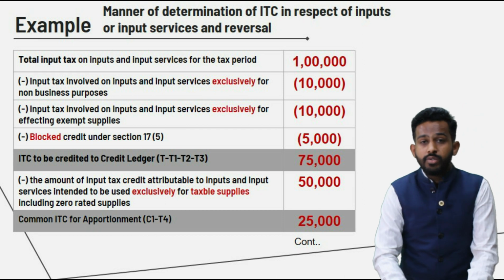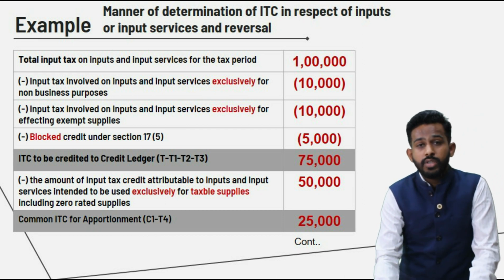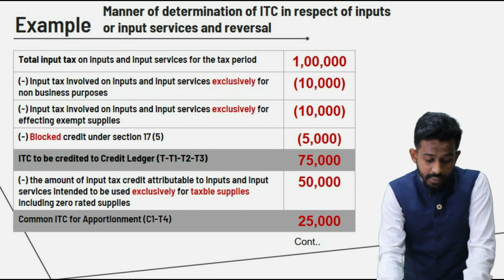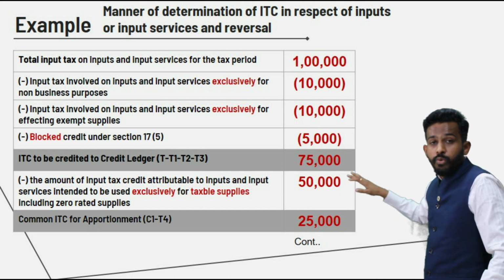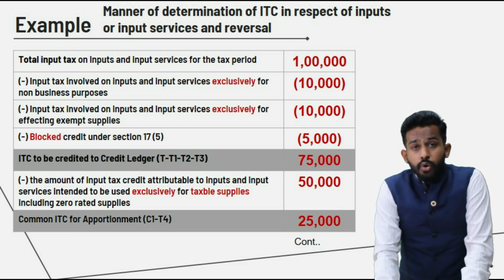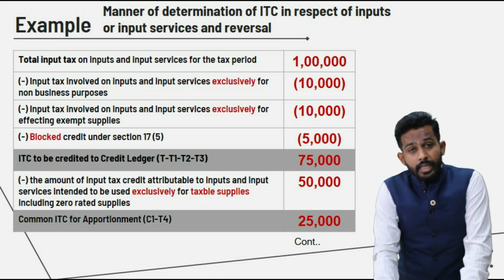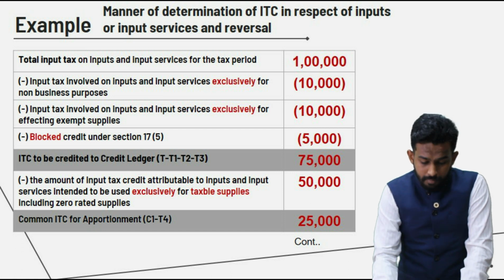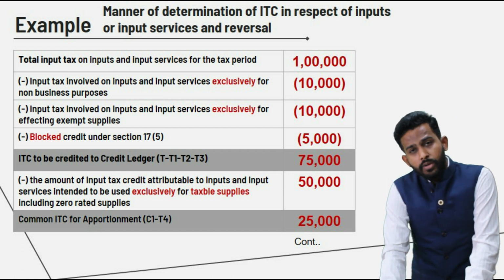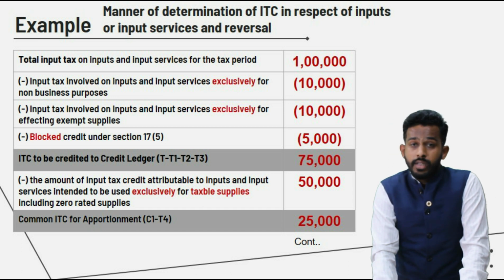So 17,500 and 50,000 rupees is 67,500, which is the total eligible ITC available to you as per Rule 42. Friends, hope this particular example was clear and helped you to understand how to determine the ITC in respect of input and input services and reversal thereof.